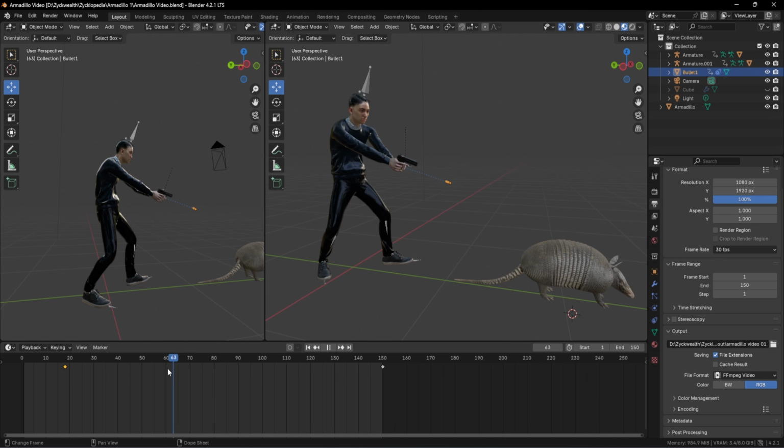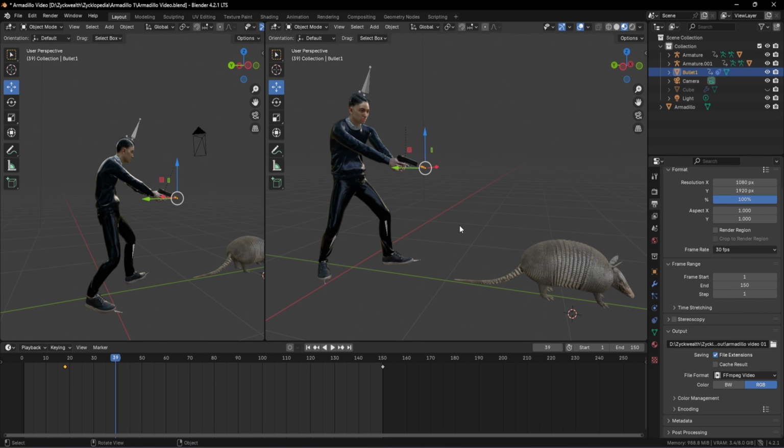The next step would be to add a camera and track whatever things we are doing inside of the scene. And we already have a camera over here. If you don't have a camera in your scene, what you can do is go towards this add option.